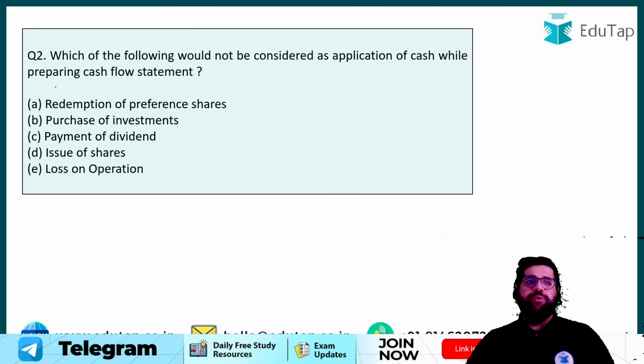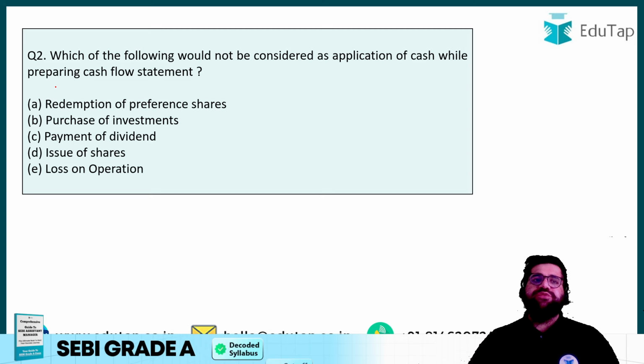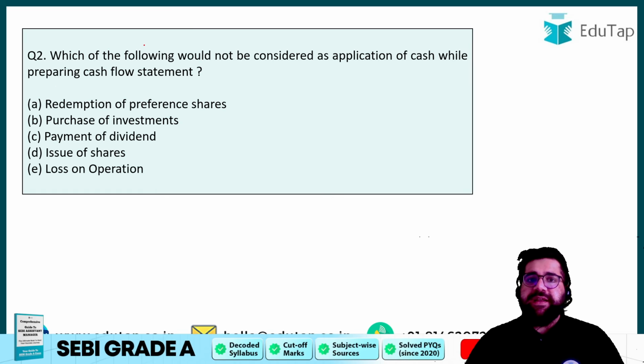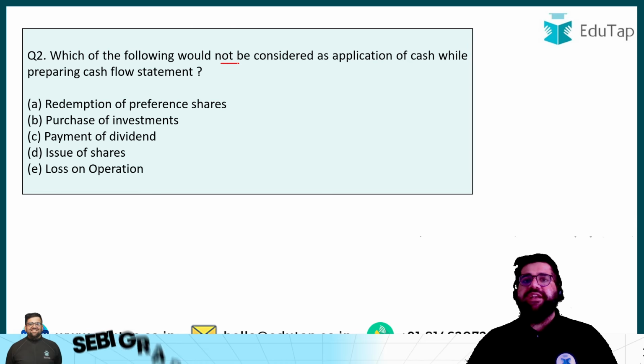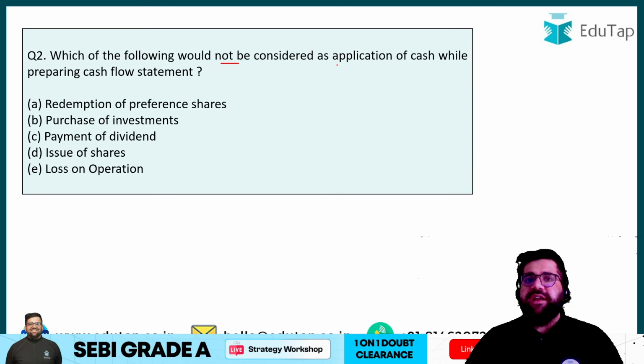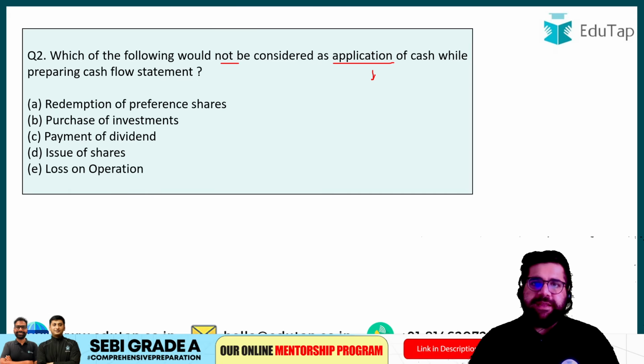Next, question number 2. Which of the following would not be considered as an application of cash while preparing a cash flow statement? Which of the following will not be considered? Right, so you have to identify the odd one out, right? And you have to remember which of the following is not an application, right? Application means what? That over here you have used your money, right?